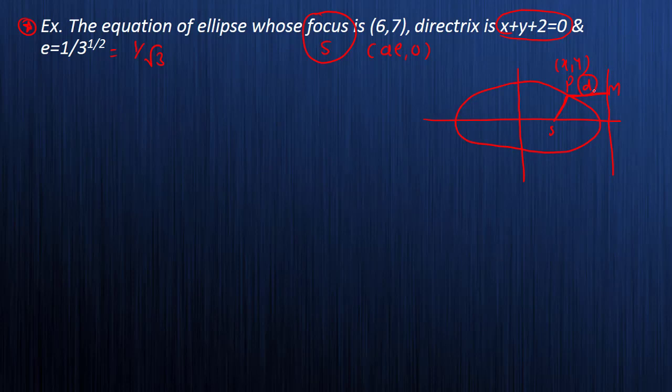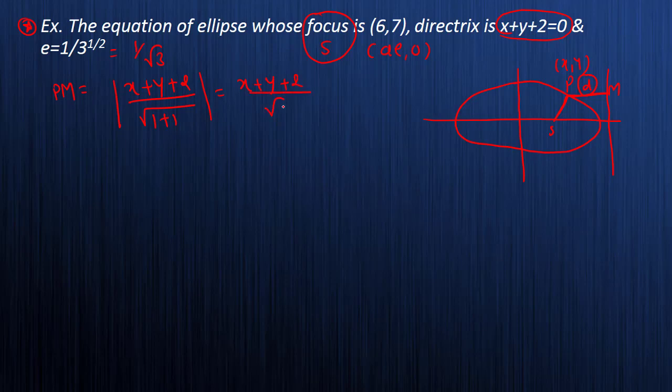So PM will be what? So PM will be, it is mod of x plus y plus 2 divided by what? Root of a square plus b square is what? 1 plus 1 is 2, which is nothing but x plus y plus 2 divided by root 2. ये हो गया मेरा PM.